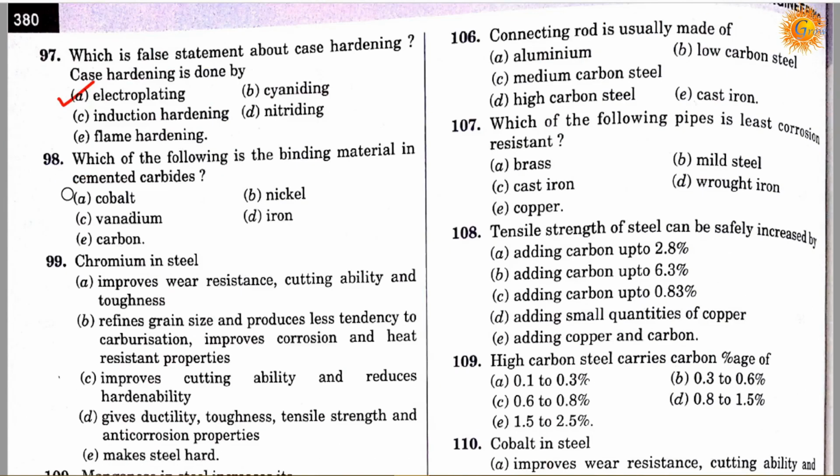Question number 98. Which of the following is the binding material in cemented carbide? Option A is cobalt, option B is nickel, option C is vanadium, option D is iron, option E is carbon. Correct answer is A. Cobalt is the binding material for cemented carbides.